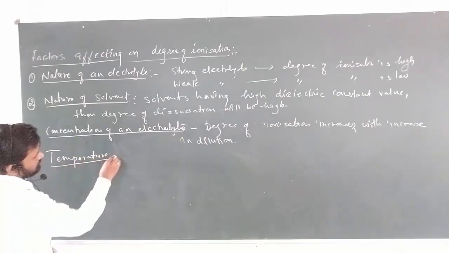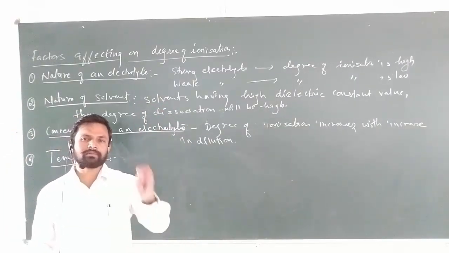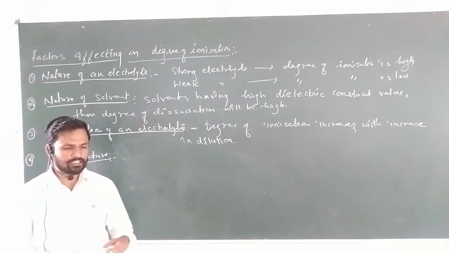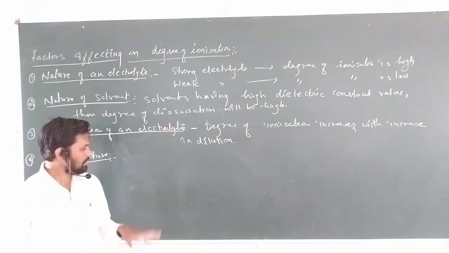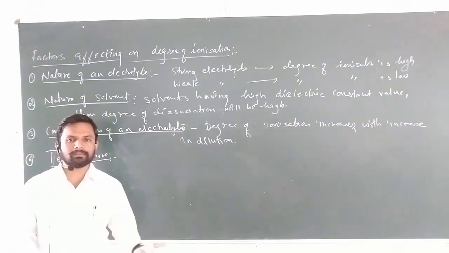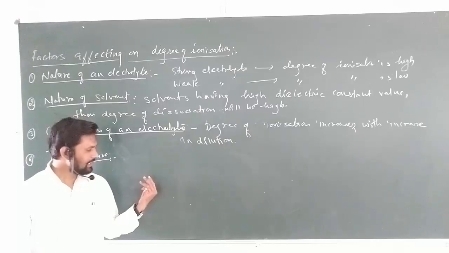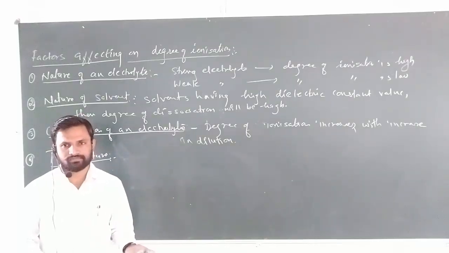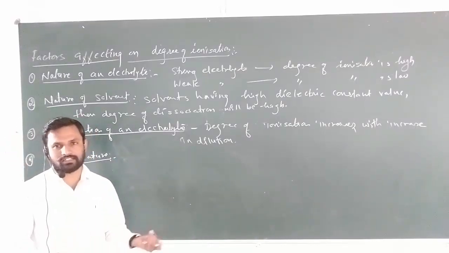As we know, ionization or dissociation is an endothermic process. What is ionization? Ionization is the splitting of a substance into ions in its solution. How is this an endothermic reaction? What is an endothermic reaction? It is a reaction which is supplied with heat or temperature. If we supply temperature, the rate of reaction will increase. The rate of reaction will be fast.